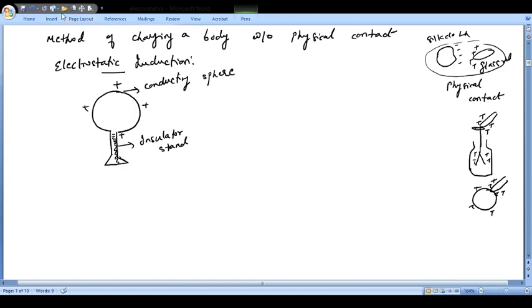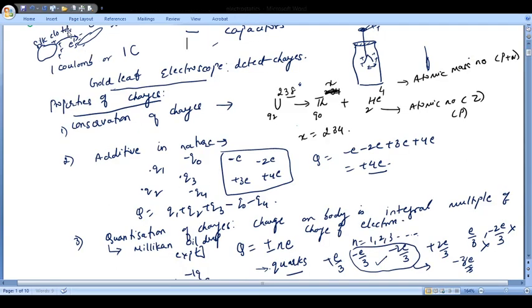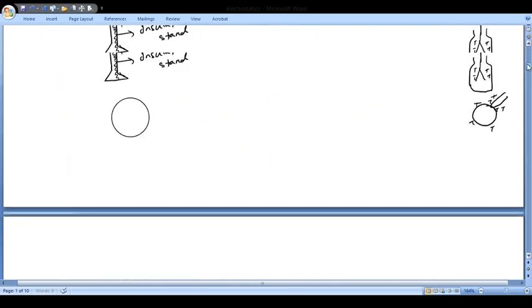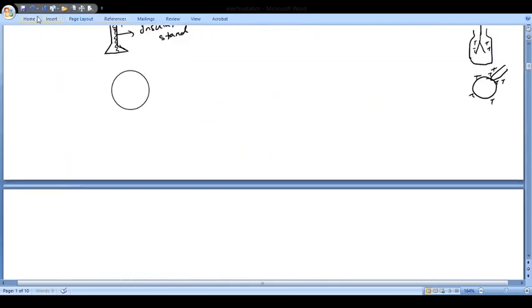So I have a sphere here, and I bring a rod.